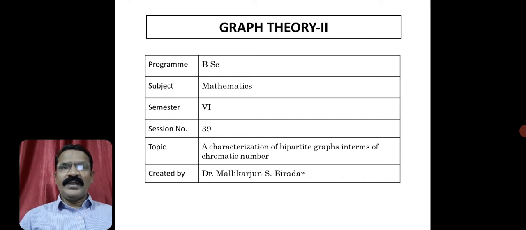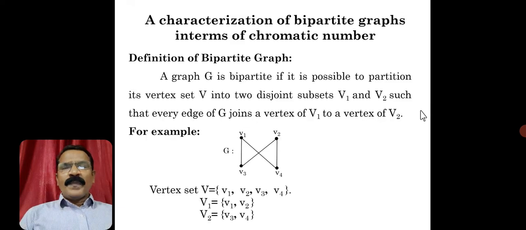Now in this topic, it is a characterization of bipartite graphs in terms of chromatic number. So you should not get confused between the previous result and this result. The previous result was a characterization for the bichromatic graphs. So this is a result, or you can say a characterization, of bipartite graphs in terms of chromatic number. So we will see in detail. Already you know what you mean by a bipartite graph.